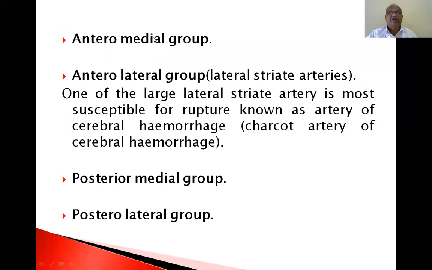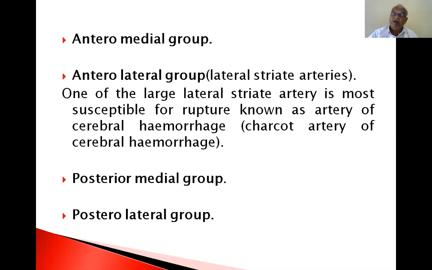Now, they are again divided into the anteromedial group, anterolateral group, posteromedial group, and posterolateral group. One of the large lateral striate arteries is most susceptible to rupture, known as the artery of cerebral hemorrhage, the Charcot artery. So, what is the Charcot artery? It is a large lateral striate artery. Its rupture causes cerebral hemorrhage.